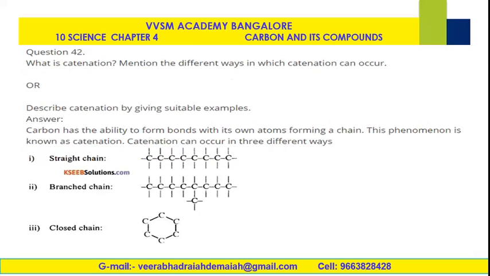So question number 42, what is catenation? Mention the different ways in which catenation can occur, or describe catenation by giving suitable examples. The straight chain structure, branched chain structure, and closed chain structure. So this is very important. Branched chain is nothing but isomer structure. Straight chain is nothing but the long chain structures of hydrocarbons. Closed chain is nothing but cyclohexanes, where we can close the chain. Benzene ring also comes under aromatic hydrocarbons, and also comes under closed chain.